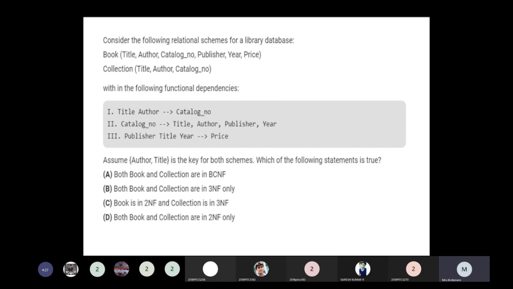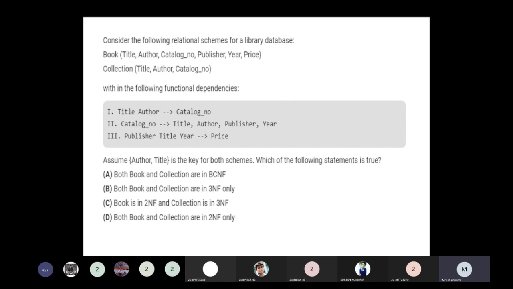Another is the Collection, with the functional dependency of title, author, catalog number.